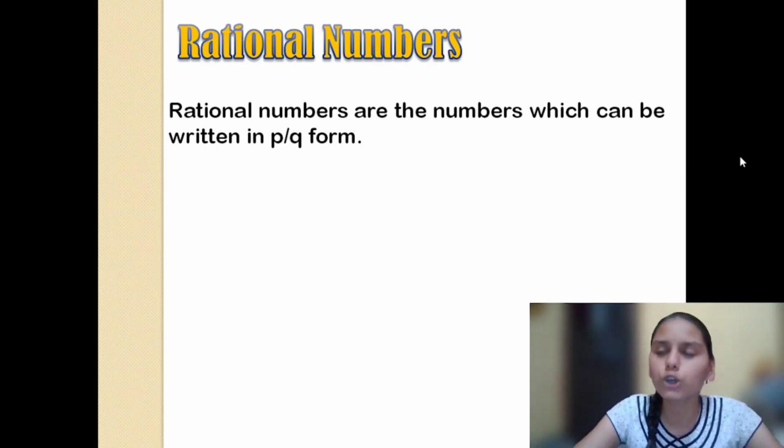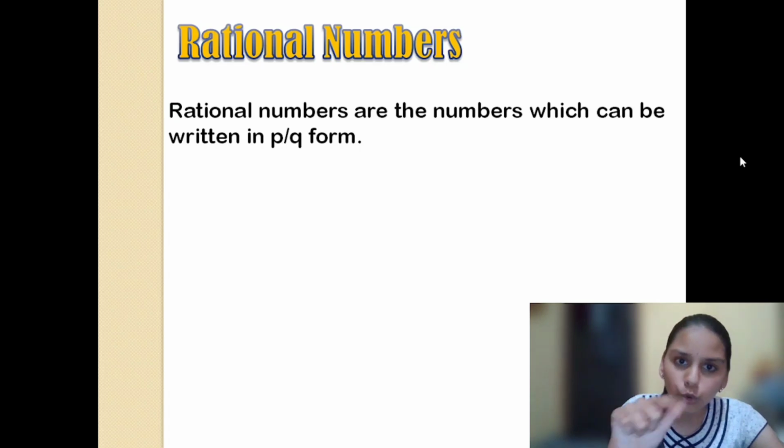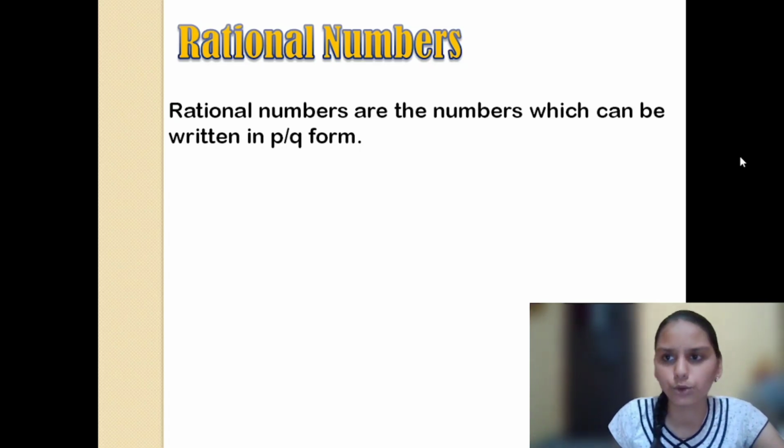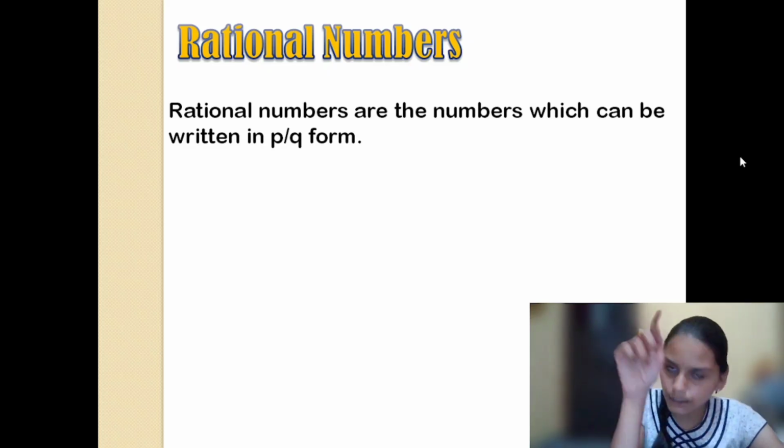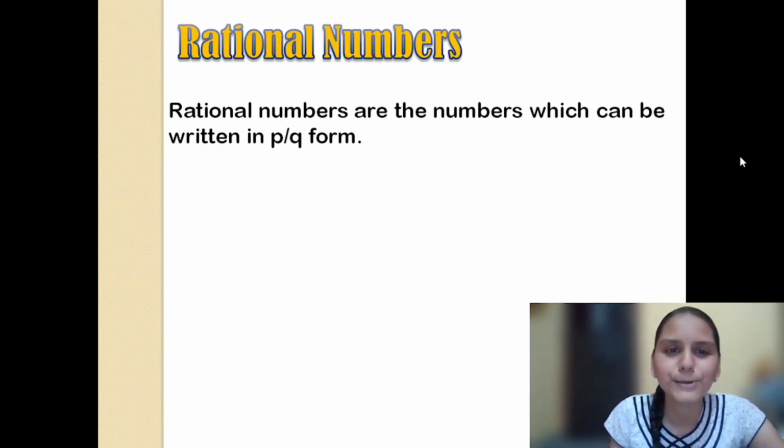If I take 2, then you can write it as 2 by 1. Whatever number you take, if you take only 4, then you can write it as 4 by 1. So that is also a rational number, right?